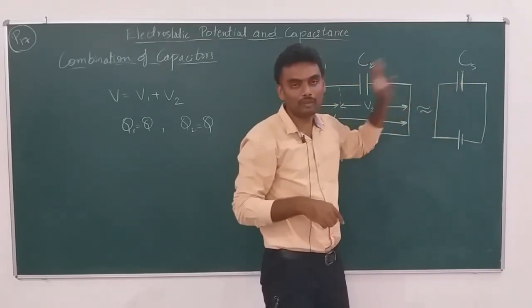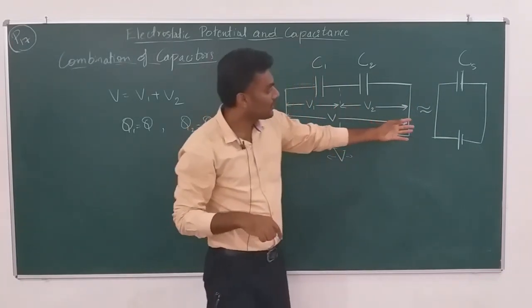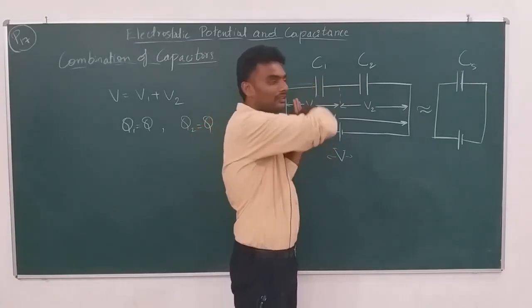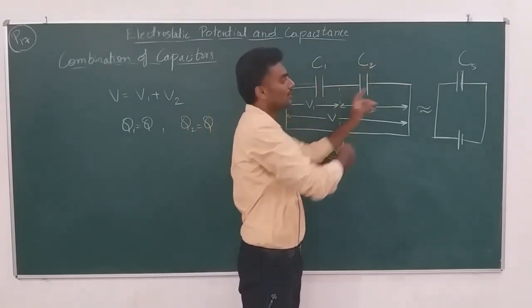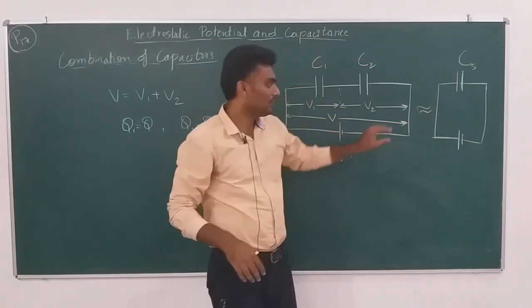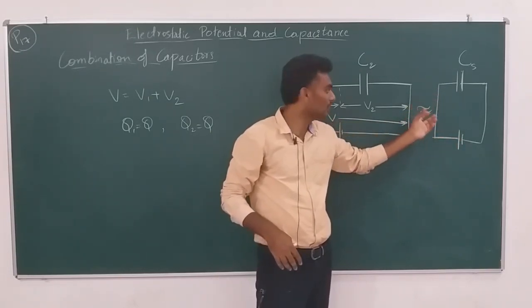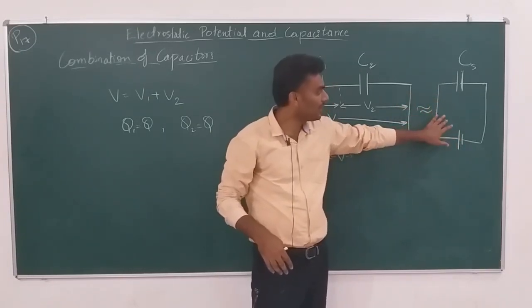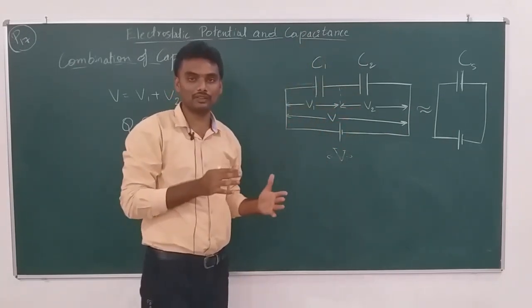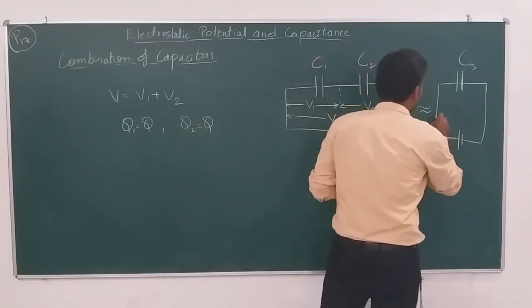So this is the effective capacitor now. It represents the same amount of capacitance due to the combination. Whatever capacitance you get due to the combination can be obtained by this single capacitor. It doesn't need to exist physically, okay? It's just an assumption which will help us get the effective capacitance of C1 and C2 put together in series.